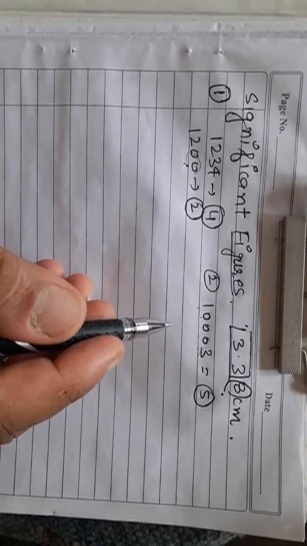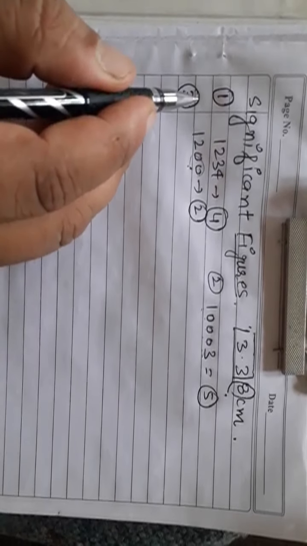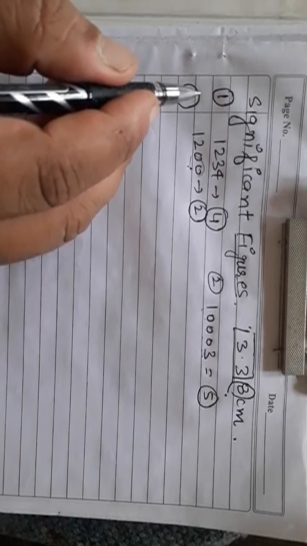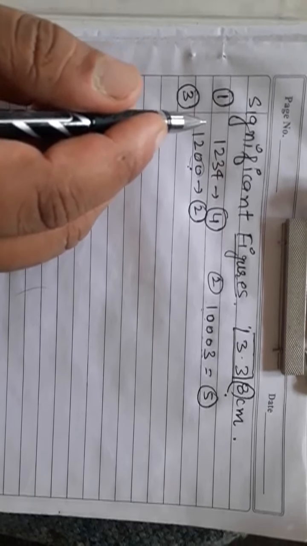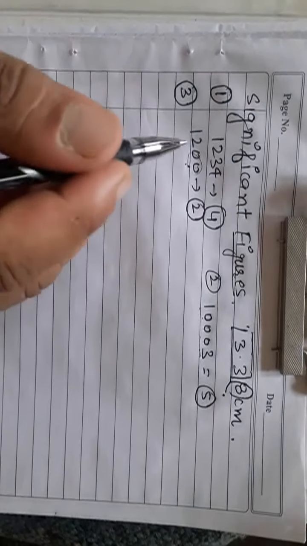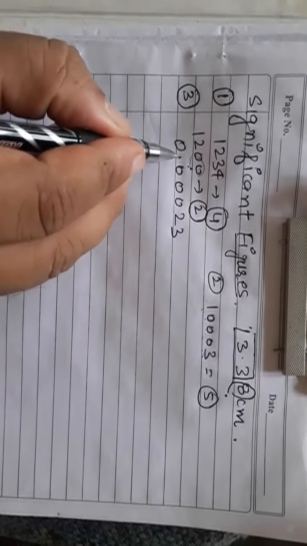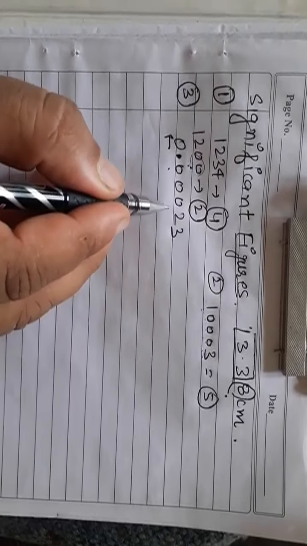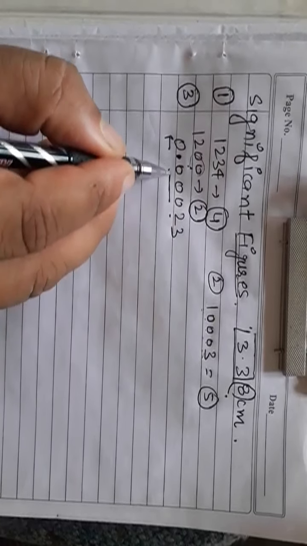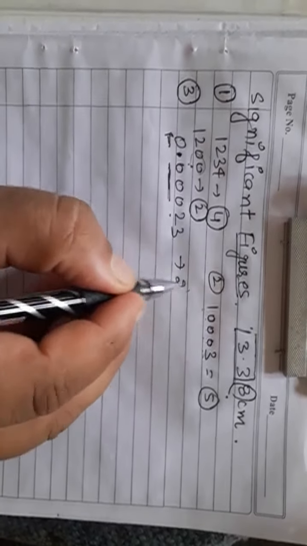Rule number 3, if the number is less than 1, then all these zeros on the right of the decimal point and to the left of the first non-zero digit are not significant. Take 0.0023, beta. All the zeros on this side, to the left of the first non-zero digit, I'm underlining, beta, all these are not significant. So the significant figures will be 2.